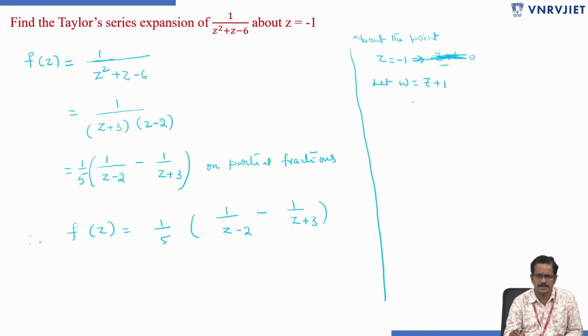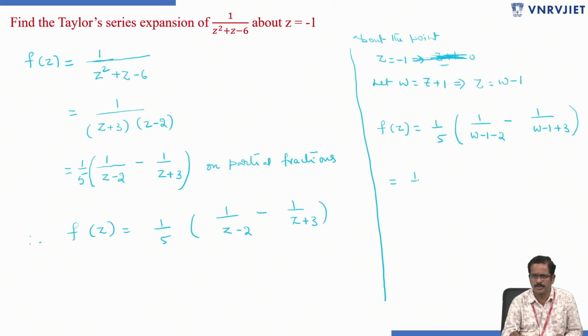Now we need to write the given expansion in terms of z plus 1. So here z becomes w minus 1. Then f of z becomes 1 by 5 into 1 by w minus 1 minus 2, minus 1 by w minus 1 plus 3.